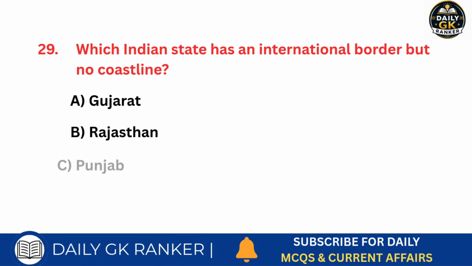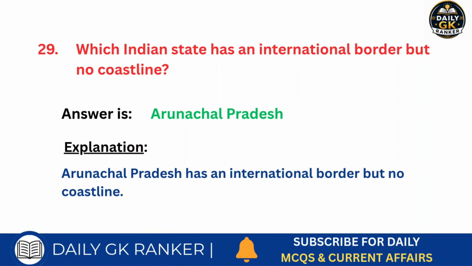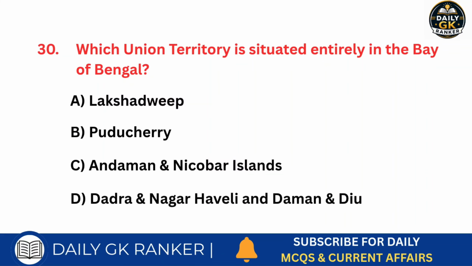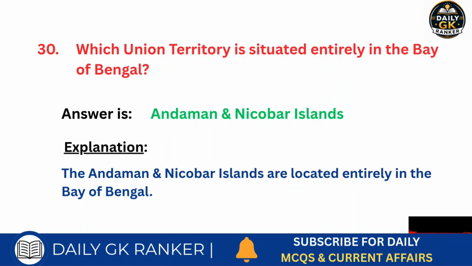Which Indian state has an international border but no coastline? Answer is Arunachal Pradesh. Which union territory is situated entirely in the Bay of Bengal? Answer is Andaman Nicobar Islands.